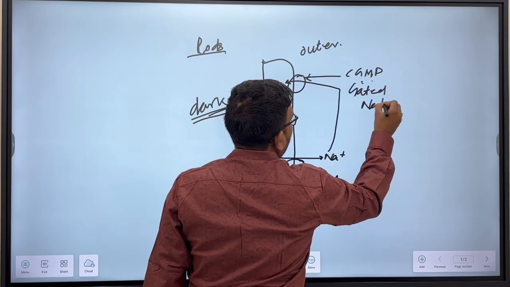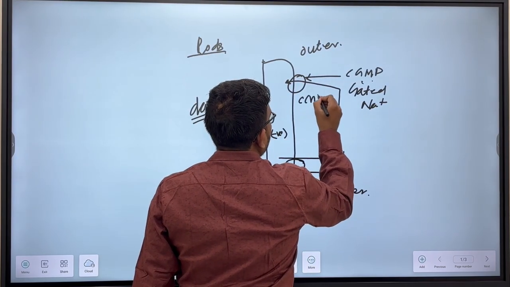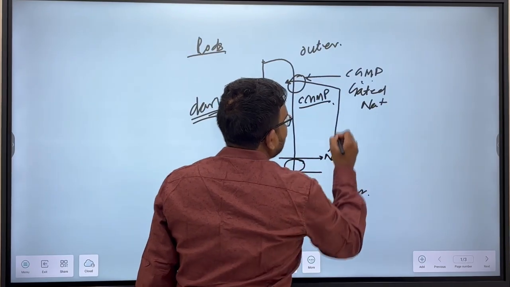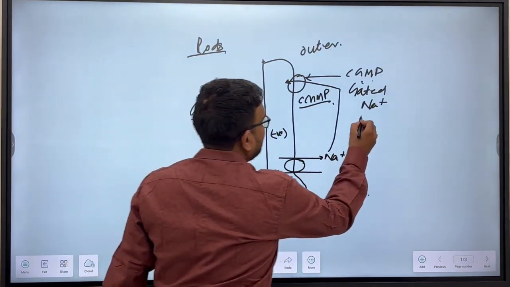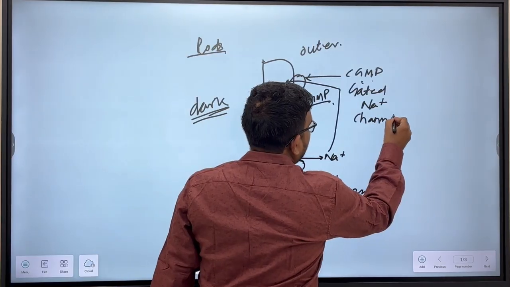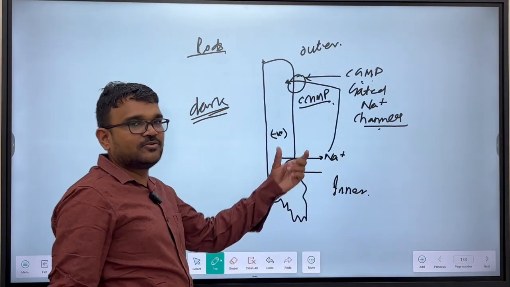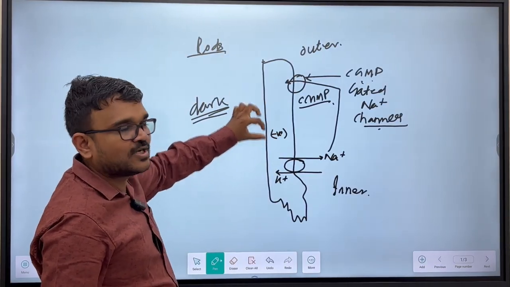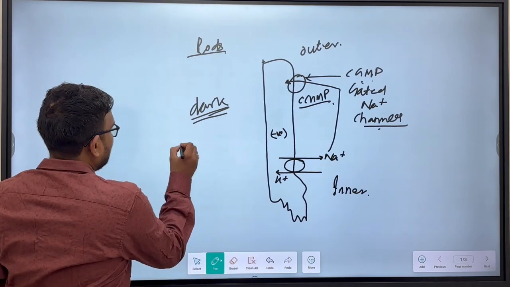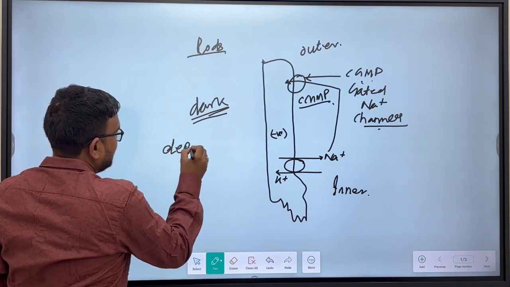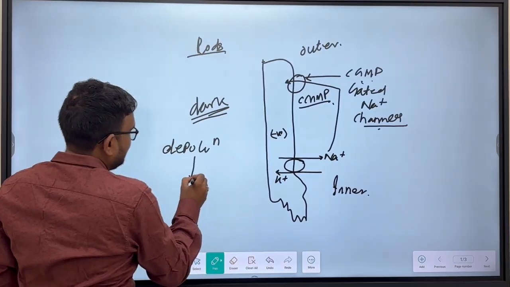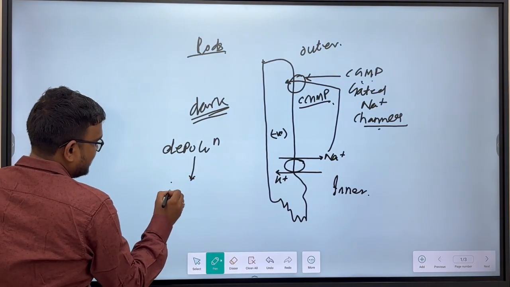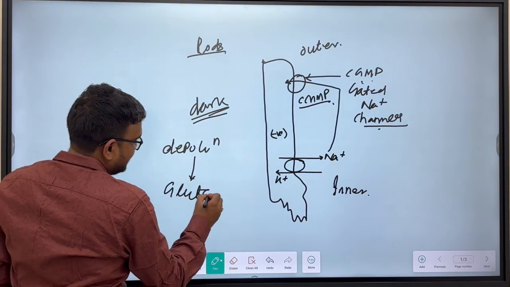sodium channel. Cyclic GMP gated sodium channel. The sodium is again re-entered into the cell. So the inside negativity of the cell will go towards positivity. So the cell will go towards depolarization. That means it releases neurotransmitters like glutamate.